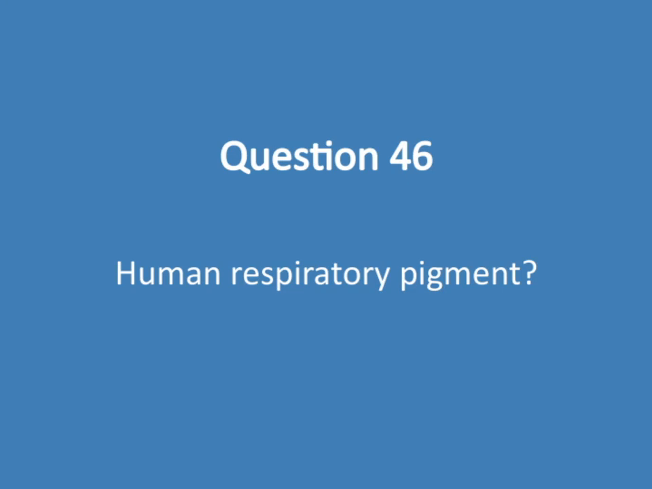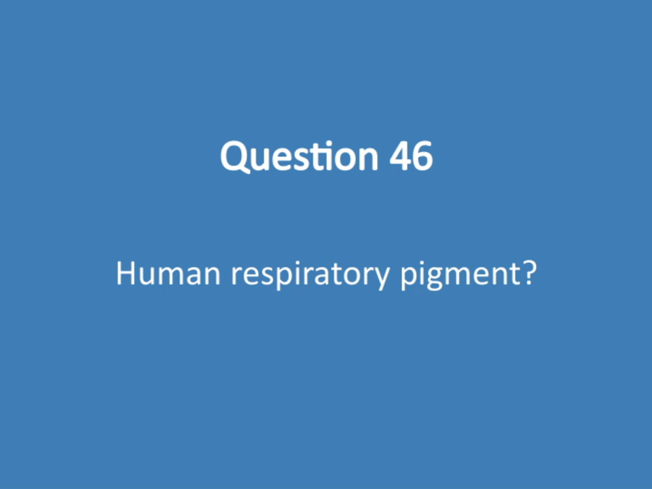Let's talk about human respiratory pigments. Now, you might be wondering, what exactly are respiratory pigments? Well, these are molecules in our blood that help transport oxygen from the lungs to the tissues and carry carbon dioxide back to the lungs for exhalation.